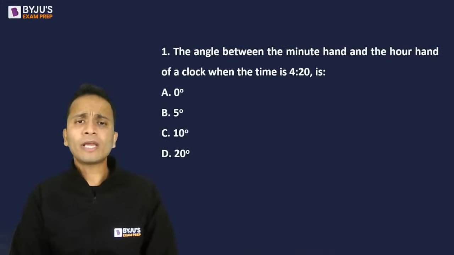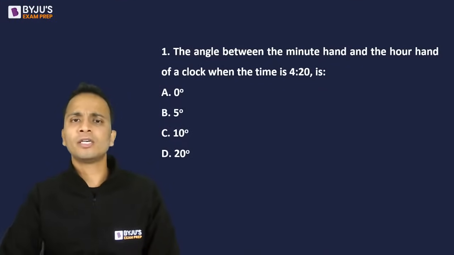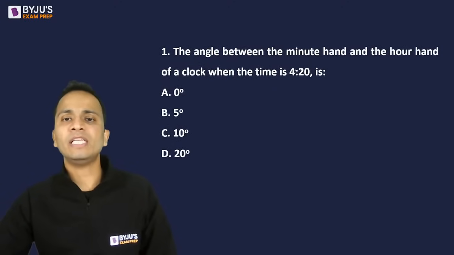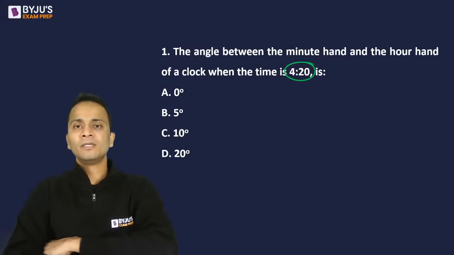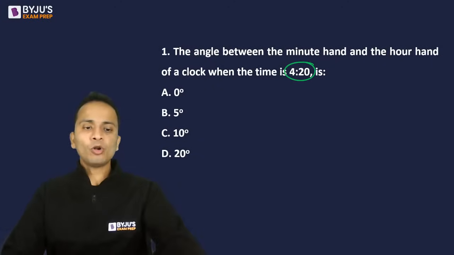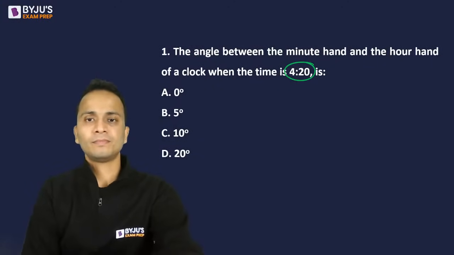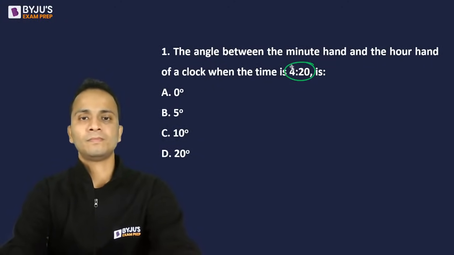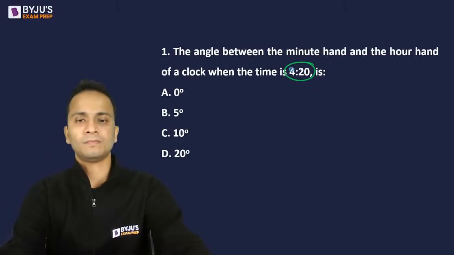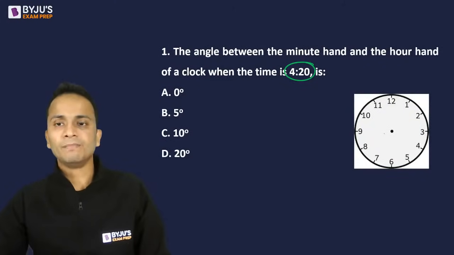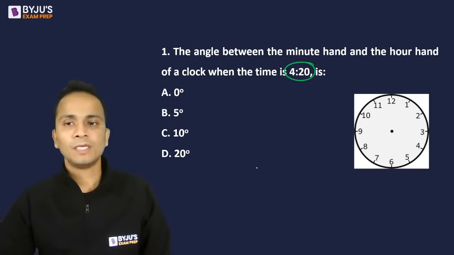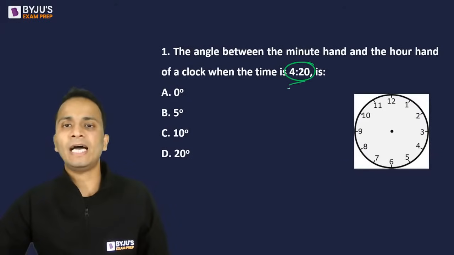Now let's have a look at a few questions, 4-5 questions on clocks and calendars. So: the angle between the minute hand and hour hand when the time is 4:20. I want the answer quickly. I'll be giving you not more than 20 seconds. What will the angle be at 4:20? Okay, so I'm starting with this. First of all, let us draw the rough positions of the hands at 4:20.